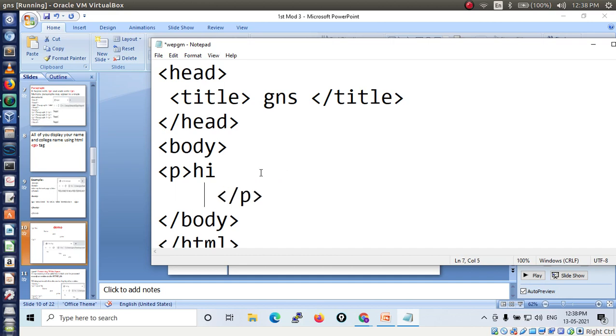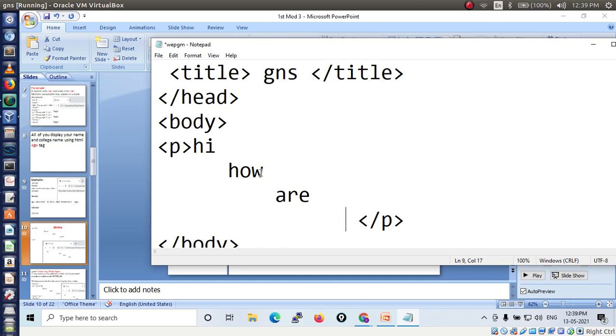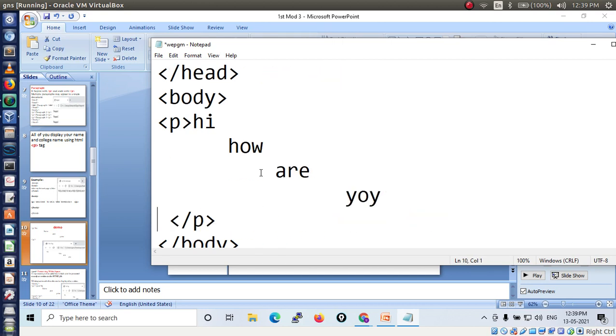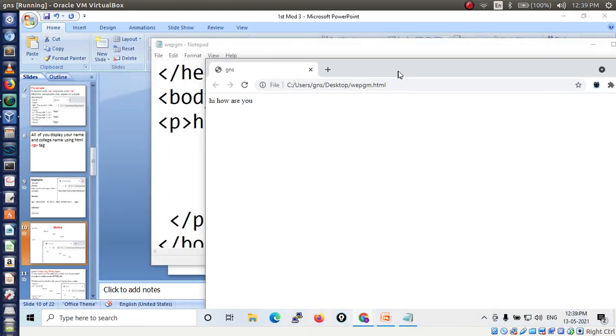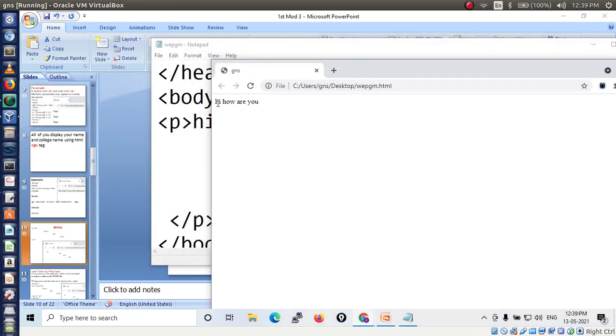So shall I write here hi, how are you? I have written it like this, right? Observe carefully. I have written this statement, and it has to display like this: hi, how are you? It has to display like this. So what will happen if I run this program? What will happen? Is it displayed? Everybody is seeing here?